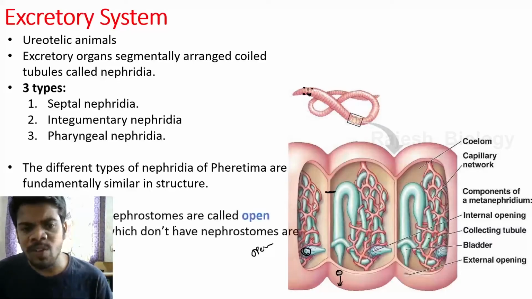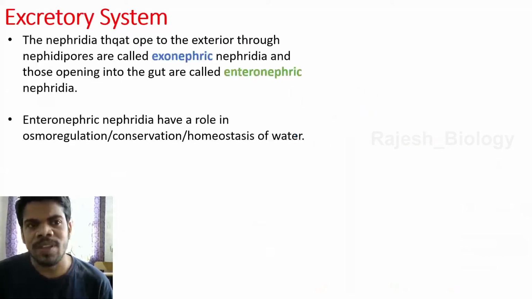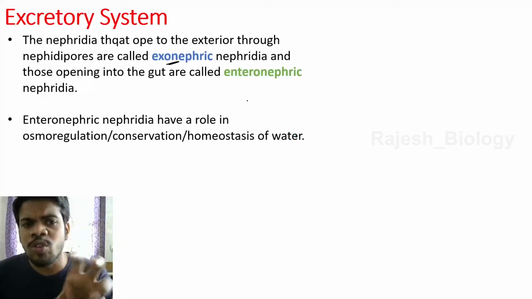Nephridia with nephrostomes are called open nephridia, and those which don't have nephrostomes are called closed nephridia. Next, the nephridia that open to the exterior through nephridiopores are known as exonephric nephridia, and those opening into the gut are called enteronephric nephridia.